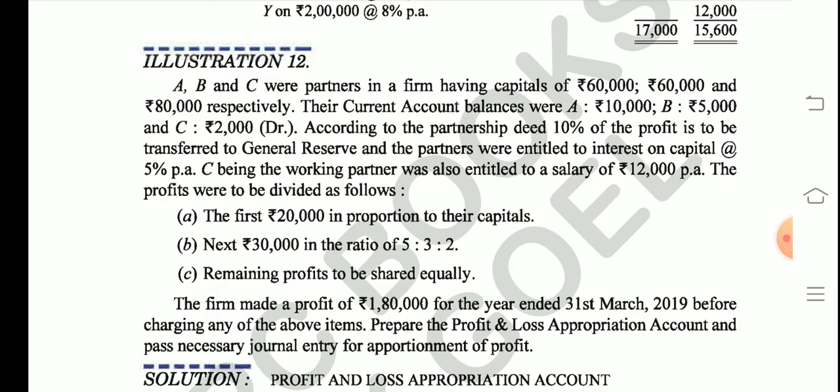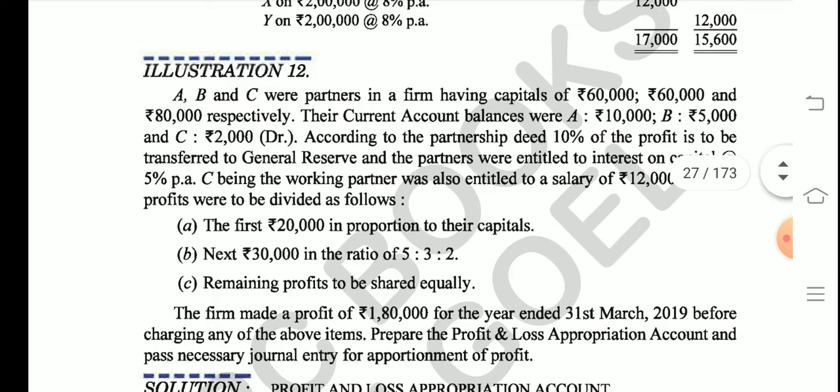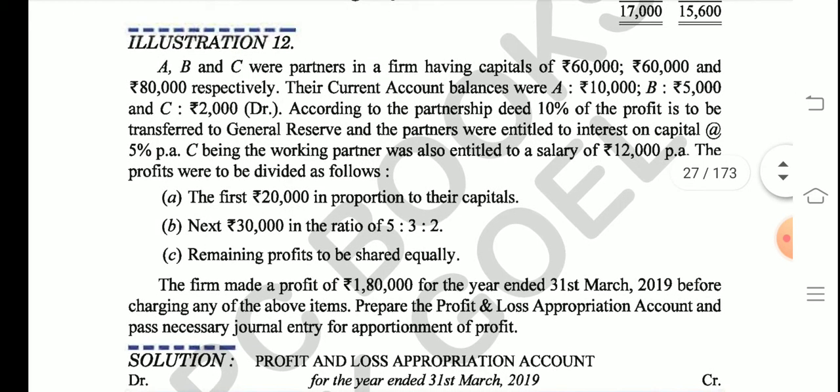As in the previous question, the partners' capital is given, the current account amount is given to you, and the partners' profit is given to you. The very unique line given to us is that in the partnership deed, 10% of the profit is to be transferred to general reserve. Whatever the profit was, 10% of it would be transferred to general reserve. This is a new point here.